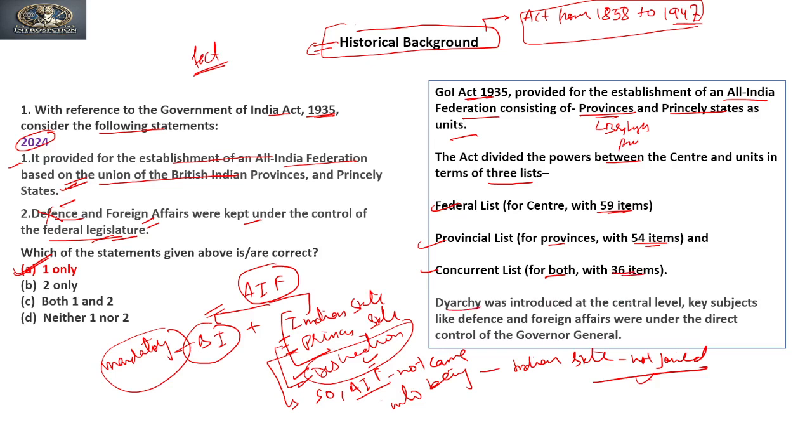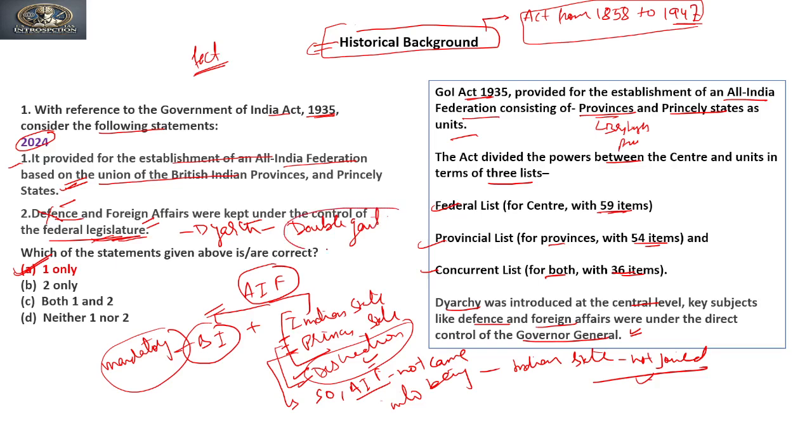Diarchy was introduced at the central level. Key subjects like defense and foreign affairs were under the direct control of the Governor General. They were not under the control of the federal legislature. Clear? This is a part of diarchy. Diarchy means double government.